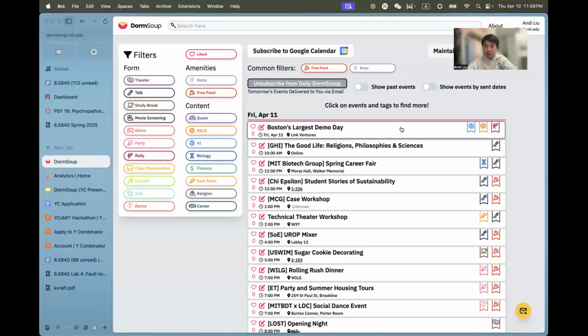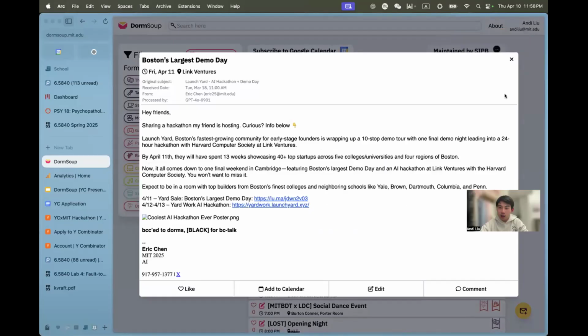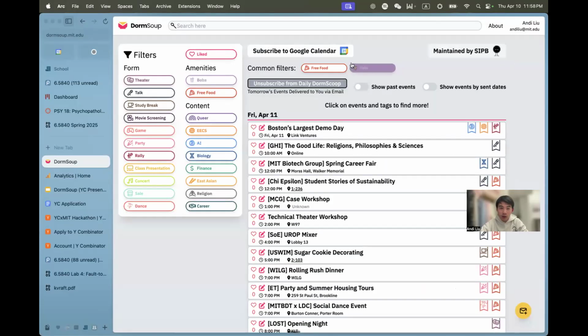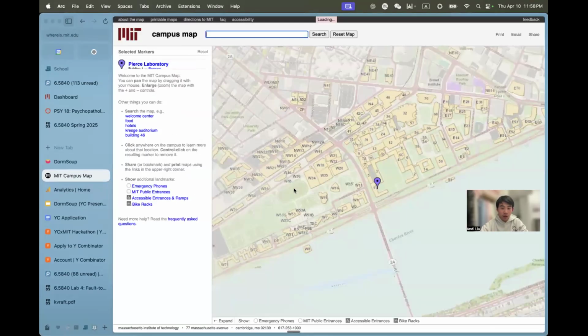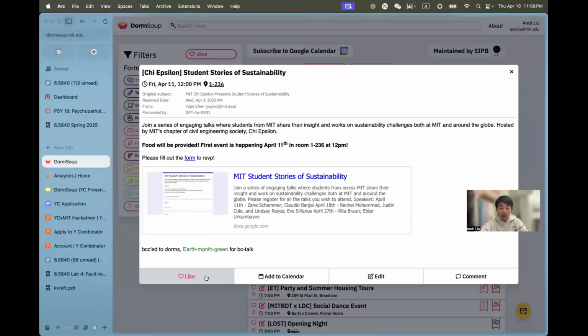As non-MIT people, you're not supposed to see this. You can click into events and you can click on tags. Say you want to find all the free food events. Say, for example, for MIT buildings, you can click into them and it'll show you an MIT map. And you can like events, you can add events to your calendar, you can edit those events because I'm the admin here, and you can comment on events and see other people's comments.